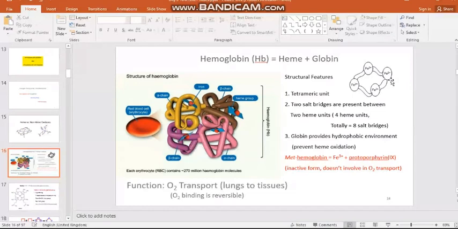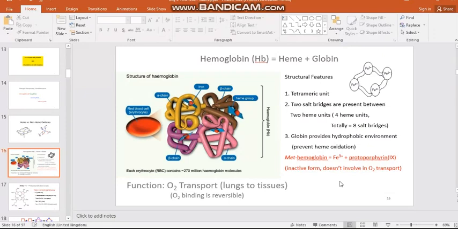In the presence of a hydrophilic environment, the heme alone will undergo immediate oxidation. It will be converted from ferrous to ferric. The ferric form is not suitable for O2 binding. So it is prevented by nature itself by providing a hydrophobic globin part. Once the heme is oxidized, the collective form of the hemoglobin is known as methemoglobin.